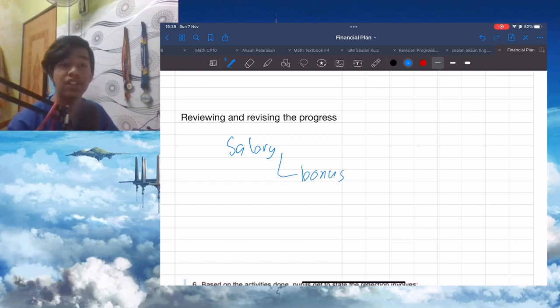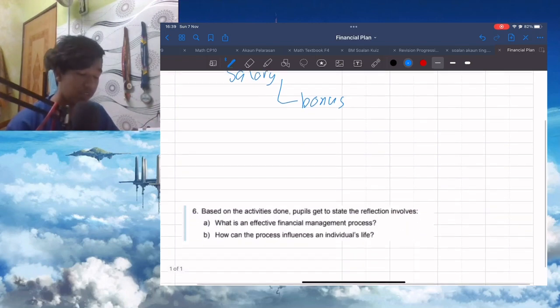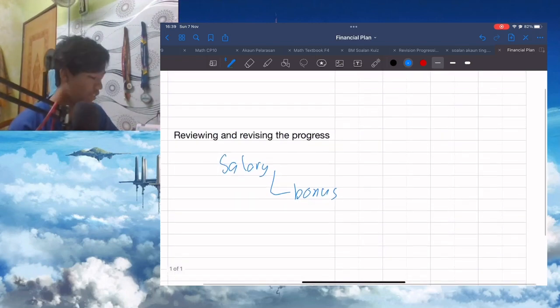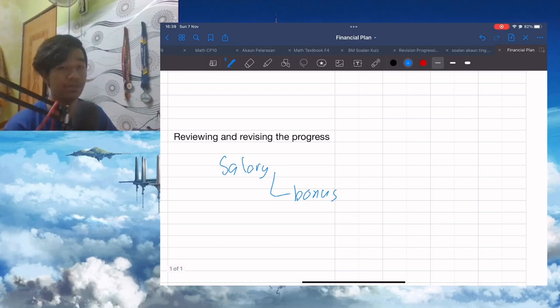For students, we don't have bonus and salary, but we have allowance. The allowance is, I think, a fixed amount from our parents. So I think there is no increase or decrease in the allowance amount over the months. So that's all about reviewing and revising the progress.